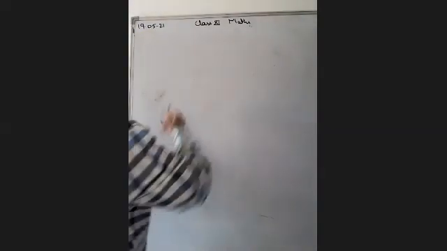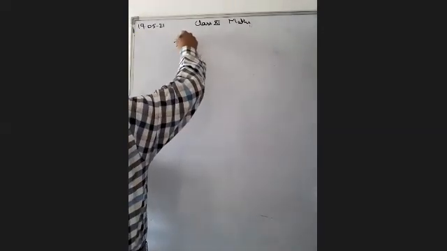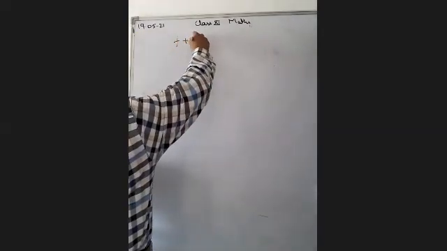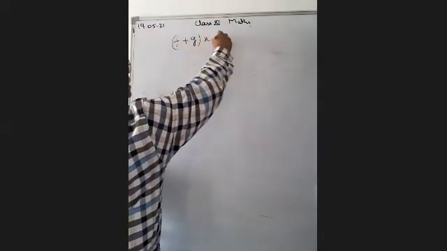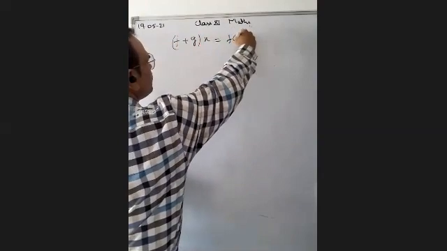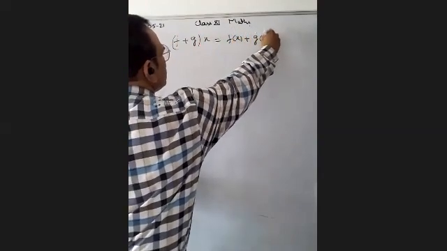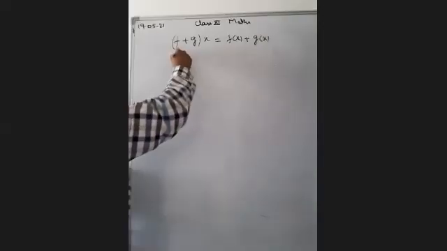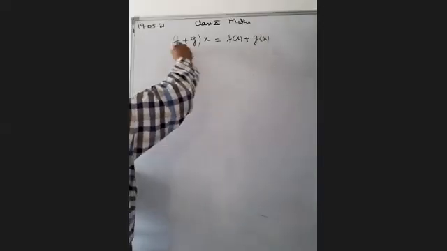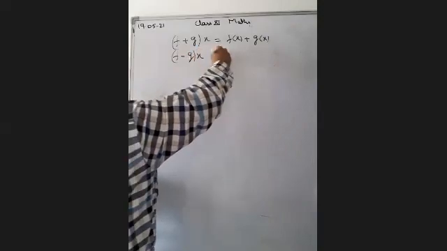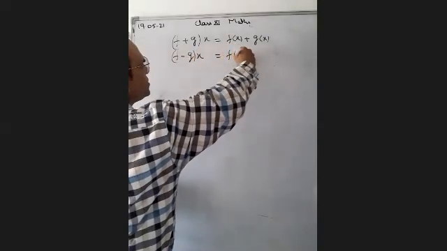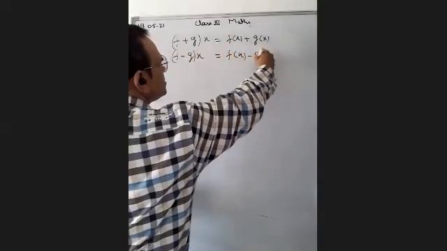If there are 2 functions and we want to find f plus g, we can add these functions separately, f(x) plus g(x). If we want the difference of 2 functions, f minus g, then we find the difference separately, f(x) minus g(x).